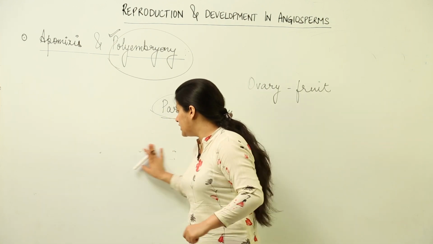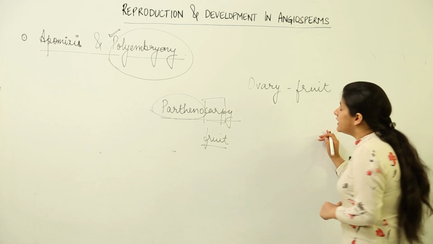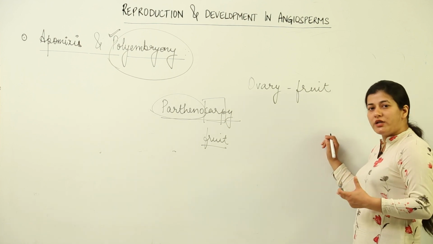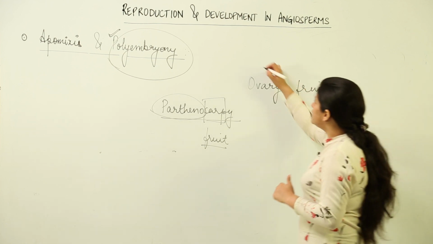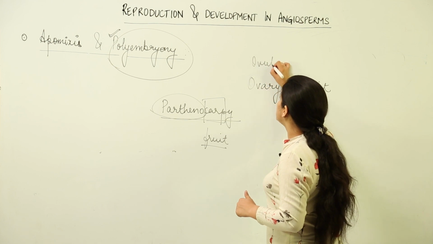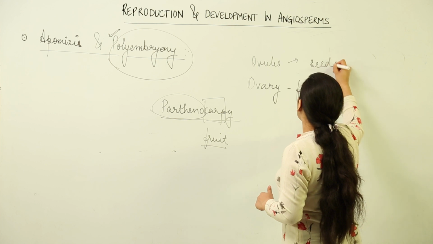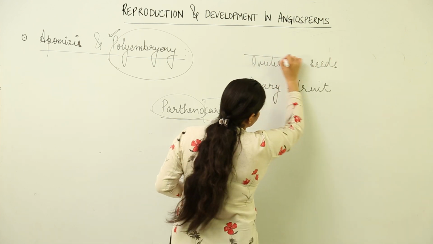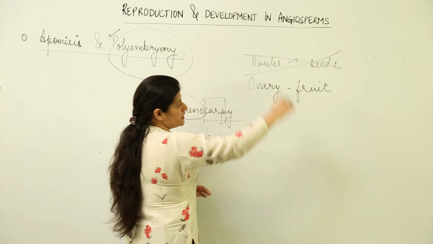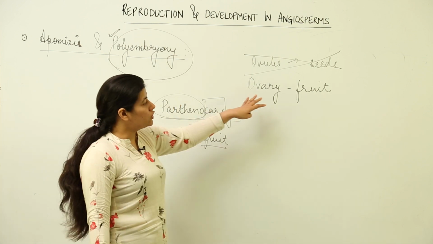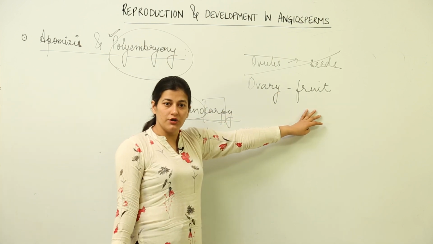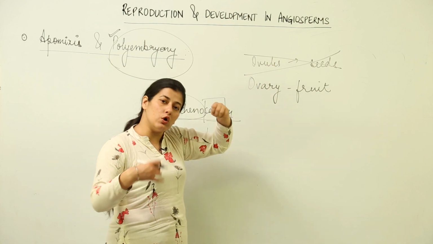We are dealing with a condition where a fruit is being formed without the formation of seeds. The ovules will not undergo fertilization, no seeds would be formed, but the ovary would get transformed into the fruit. The ovules remain ovules only.